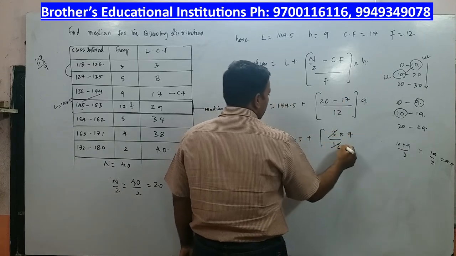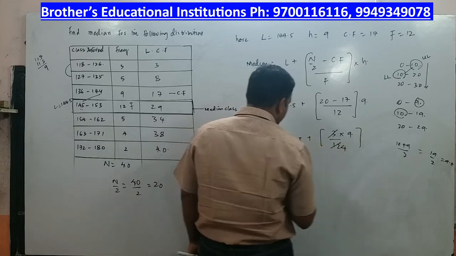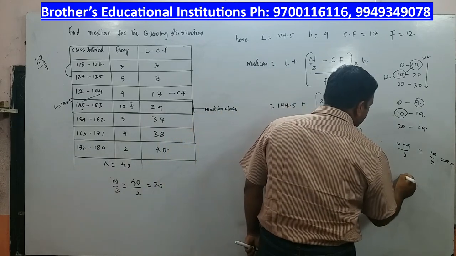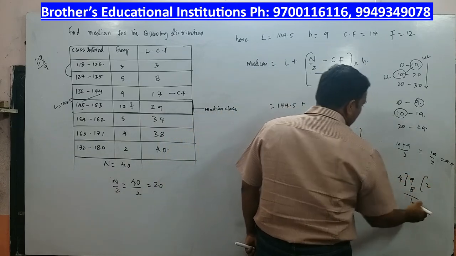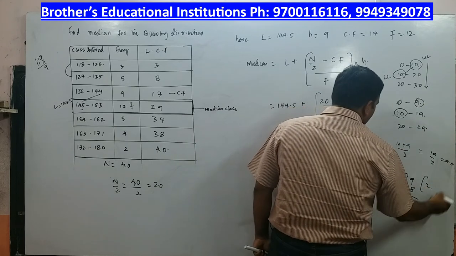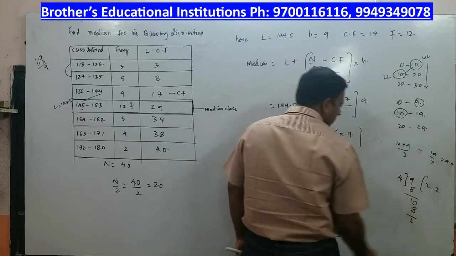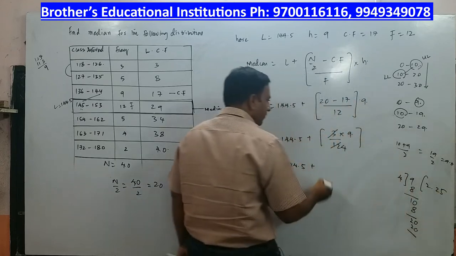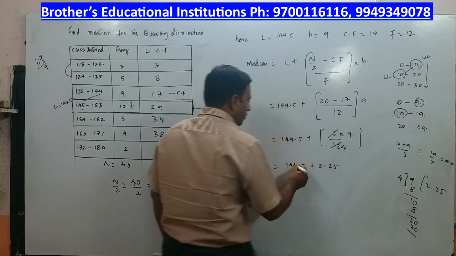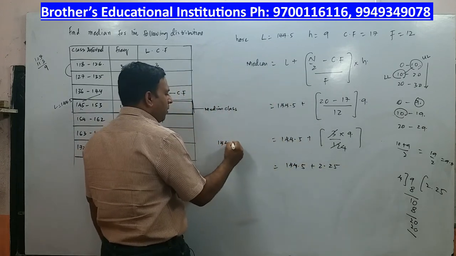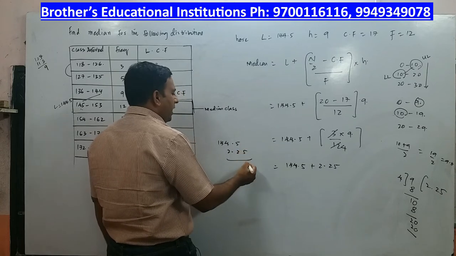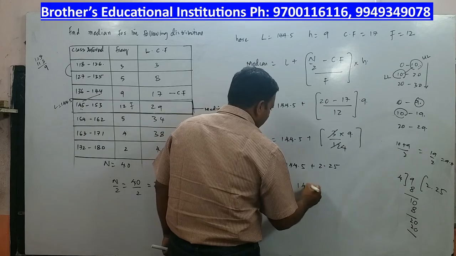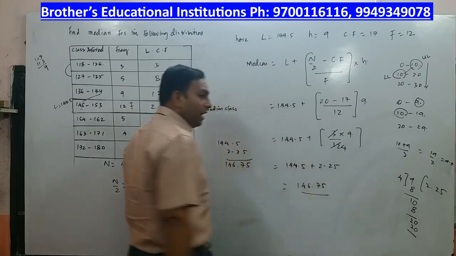3 ones are 3, 3 fours are 12, and then you have 9 divided by 4. 144.5 plus 9 divided by 4, I will calculate in the rough work. 4 2s are 8, 1, put a point, so you will get 0. 4 2s are 8, you will get 2. Already you can have points, so you can borrow 0. 4 5s are 20. So you are left with 2.25. Now I have to add 144.5 and 2.25, both you have to add. It is 5, it is 7, it is 6, it is 4, it is 1. So 146.75 is the median.